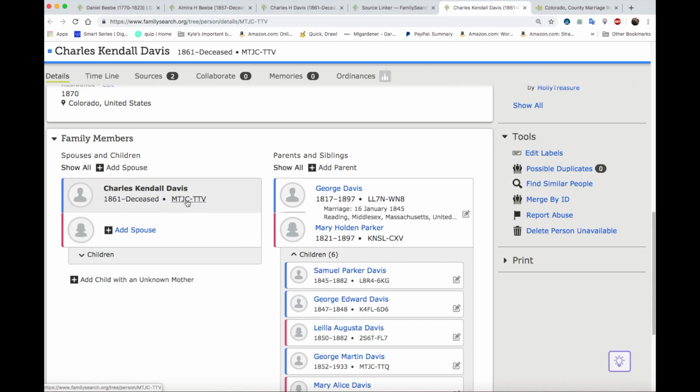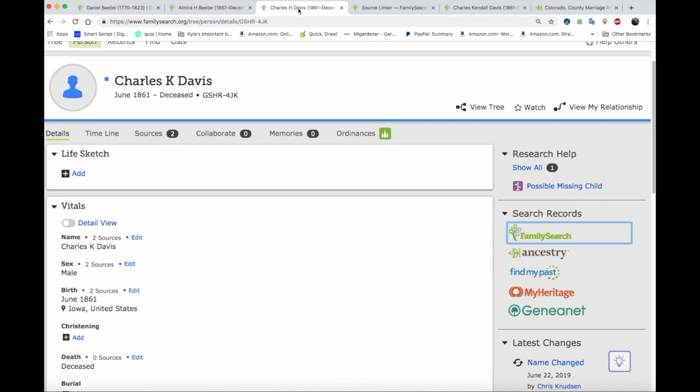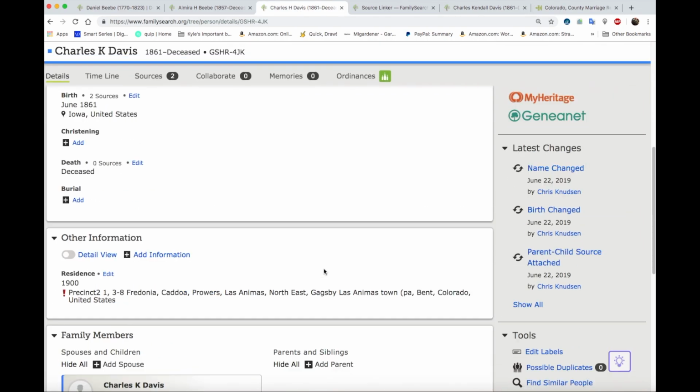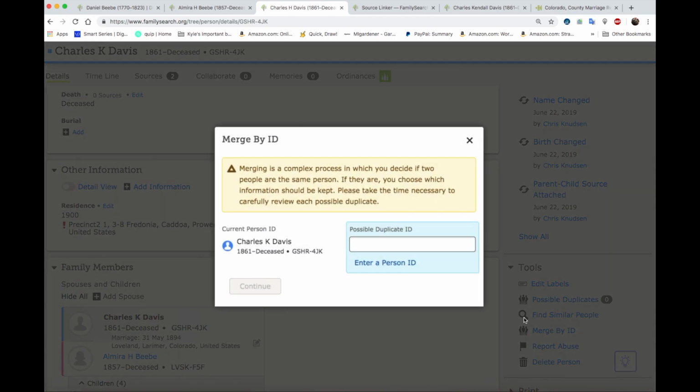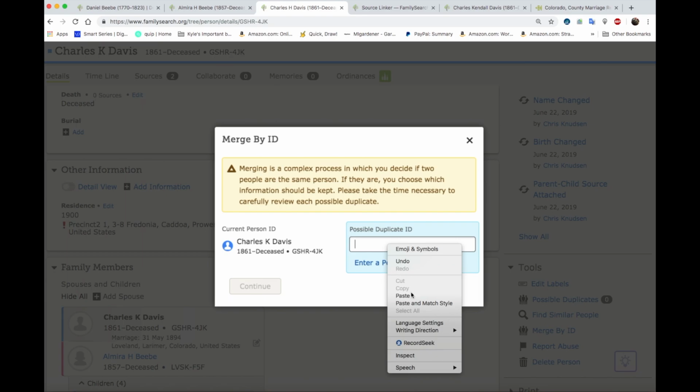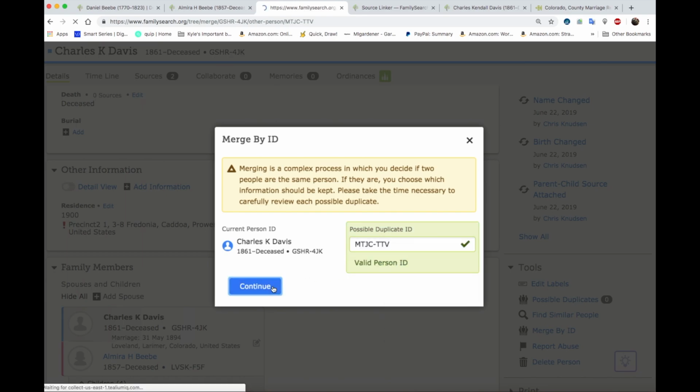So to finish up today's 30-minute episode, we're going to merge this Charles Kendall Davis. We're going to click on that, copy his ID. Then we're going to go back to our Charles K. Davis, and go down here and merge by ID. And we're going to right click and paste.